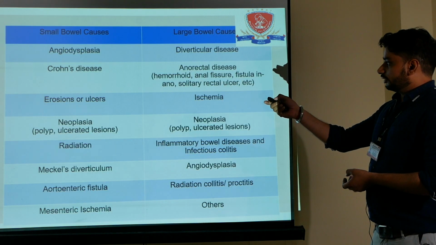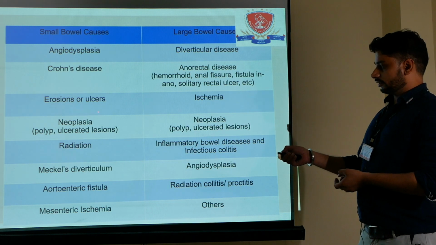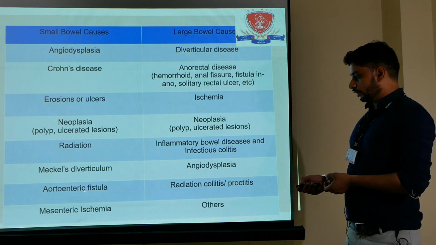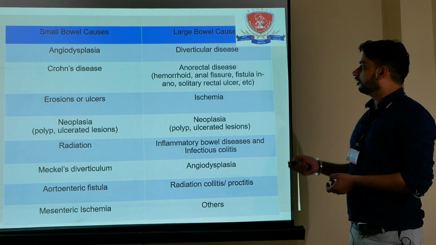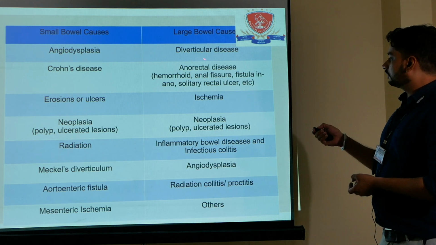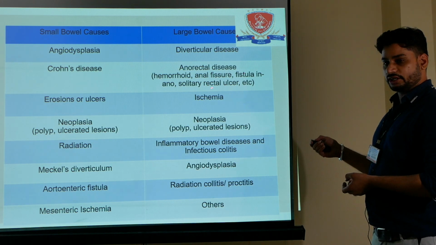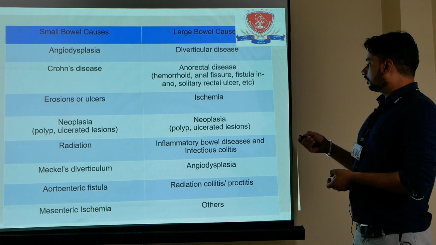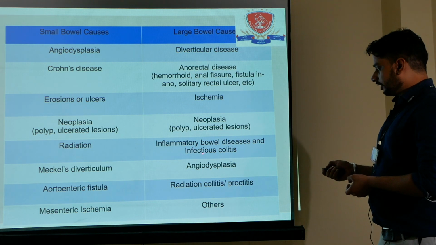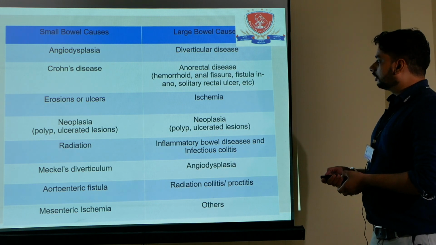The small bowel causes are angiodysplasia, Crohn's disease, erosions and ulcers, neoplasia, radiation, Meckel's diverticulum, aortoenteric fistula, mesenteric ischemia. The large bowel causes of lower GI bleed are diverticular disease, then anorectal disease like hemorrhoid, anal fissure, fistula in ano, solitary rectal ulcer, etc. Other causes are ischemia, neoplasia, inflammatory bowel disease and infectious colitis, angiodysplasia, radiation colitis, proctitis, and others.